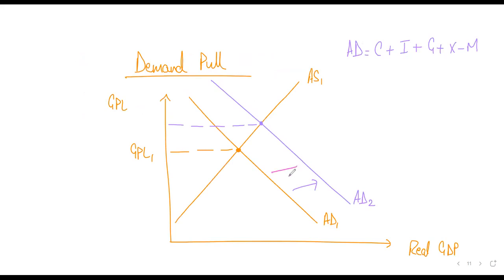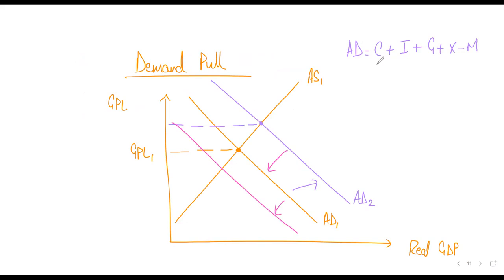Now, what is your target? What is the country's target? The country's target is to bring these components down, bring consumer spending low, so that your aggregate demand curve can either come back to this original level, or perhaps it can even go slightly to the left of where it was previously, right?